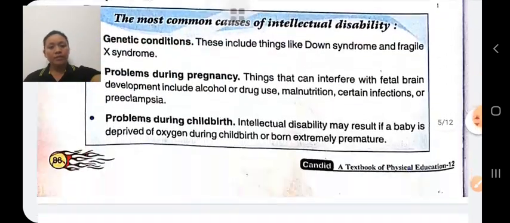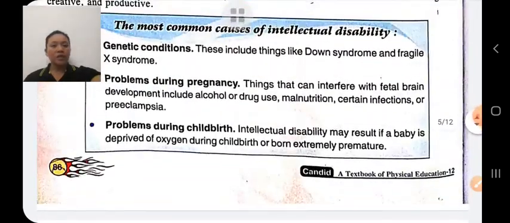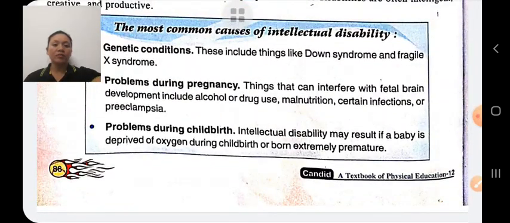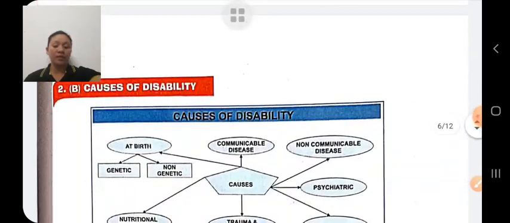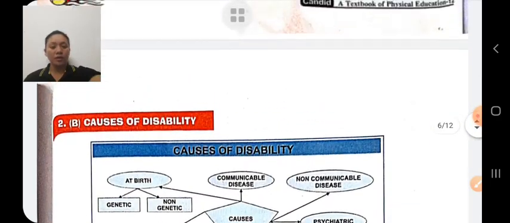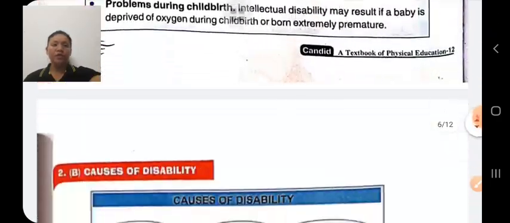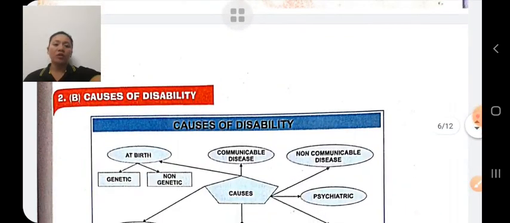Next is the most common cause of intellectual disability. It may be due to genetic problems, problems during pregnancy, problems during childbirth, etc. These are the causes of intellectual disability.